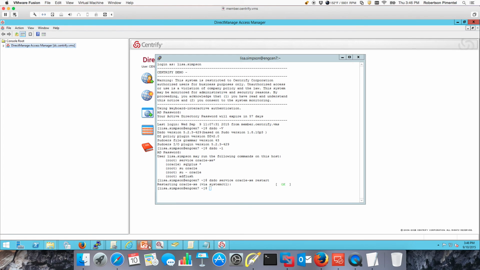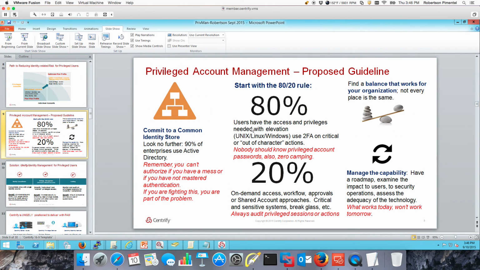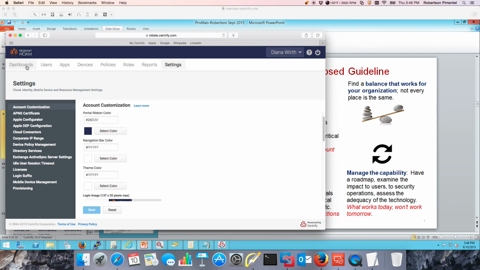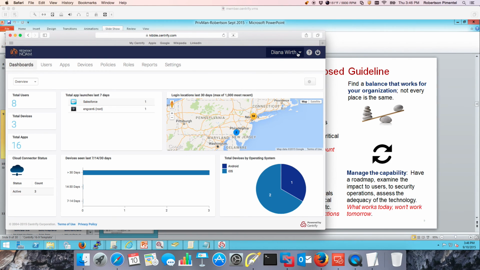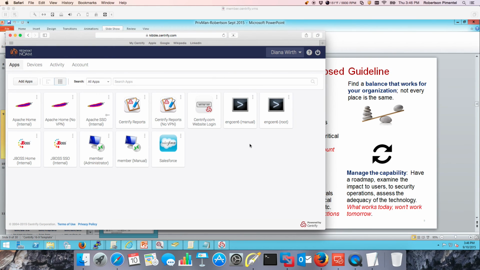So what we typically recommend to organizations is to use least access 80% of the time, right? So the rest of the time they can use a solution for password management and session management. We also have a solution for that. The solution is called CPS, and it's front-ended using our identity service. The most important thing about the identity service first is that it does provide two-factor authentication.